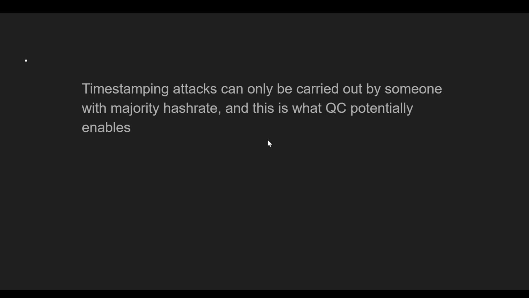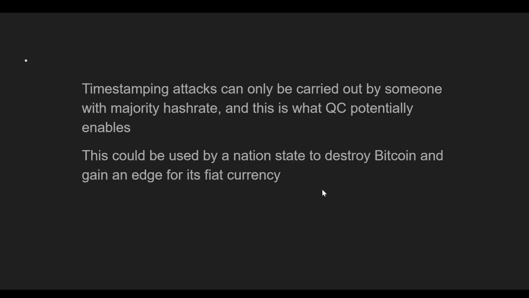And this is exactly what quantum computing potentially enables in the case of breaking SHA-256. So this could be done by a nation state who intends to destroy Bitcoin and gain an edge for its own fiat currency. So to the point of, let's say nation states building Bitcoin reserves, or if hypothetically the United States really did dump all of its gold and buy Bitcoin with it, well, it would be possible for, let's say, China to build a quantum computer that could do something like this and then attack the Bitcoin network and therefore devalue the US's savings as well.